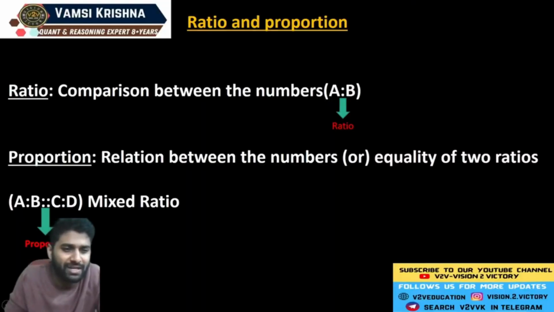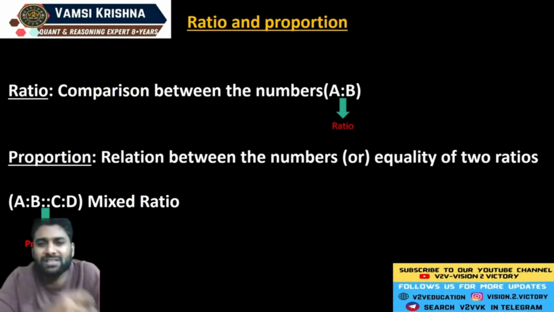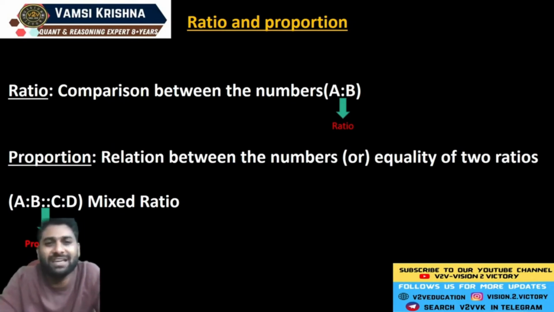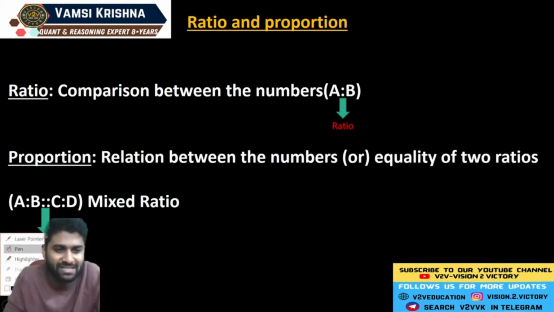So first you should understand the concept of ratio. We already know, for example, if anyone asks what is ratio, we say it is A is to B. The symbol is represented like that, but we need a definition. Let me tell you a simple definition for ratio. Ratio deals with the comparison between numbers. Let me give an example to understand this definition.